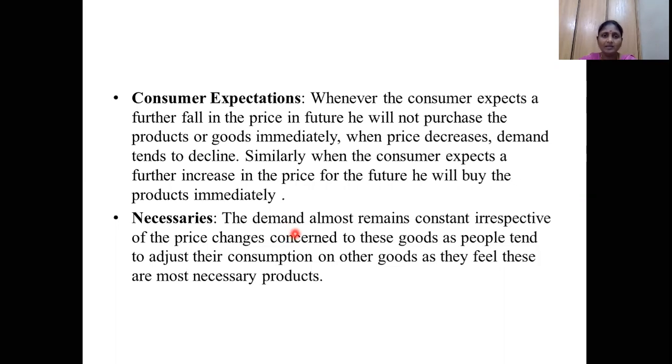So I have to balance my money elsewhere. I will reduce my expenditure on other items, so I will maintain the budget without violating this. So the demand almost remains constant irrespective of the price changes concerning these goods. Whenever we have an increase in the price of necessaries, the demand for those products is constant irrespective of the price changes. So this is another thing, necessaries.